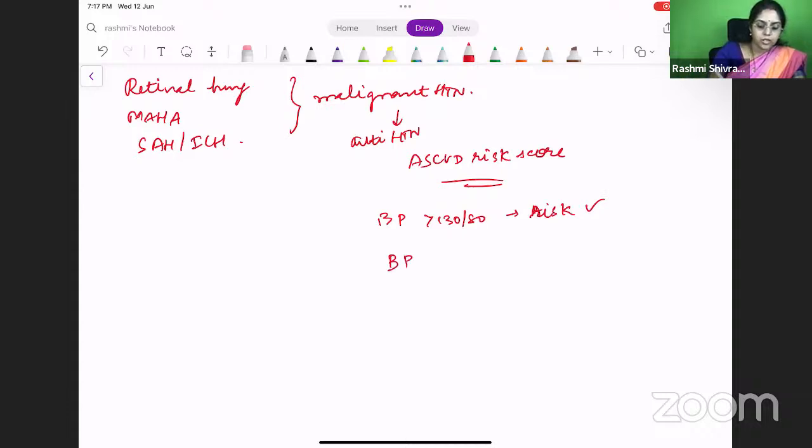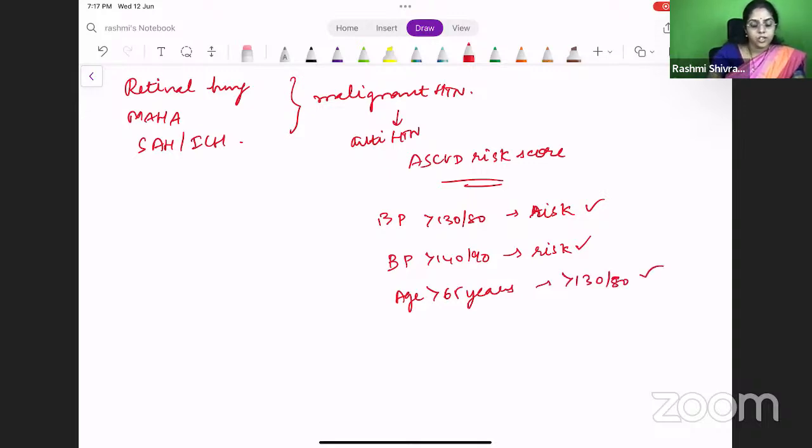If the BP is more than 140 by 90, even if the risk is not increased, you should treat the patient. If the age is more than 65 years and they have a BP of more than 130/80 or 140/90, then you should be treating the patient. So these are all the conditions where you should be treating the patient.